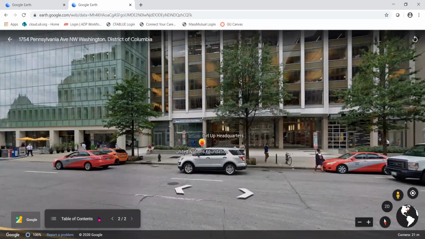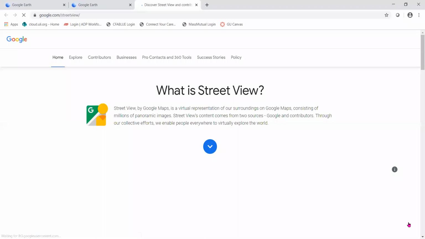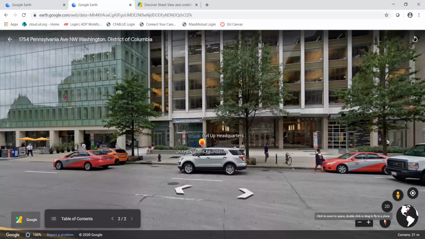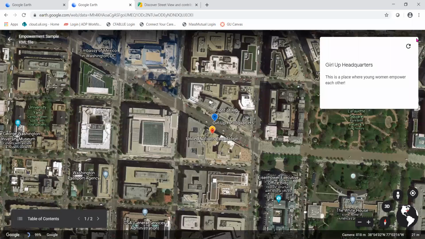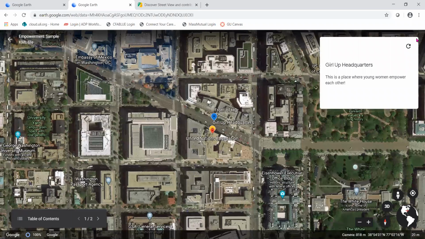At the end, you're going to put a link of your tour onto Google Classroom so that we can see your final product and we can take a tour of what you learned about. If you have any questions, there are tutorial videos that are much more helpful than me, but you can also send me an email. Happy tour guiding.